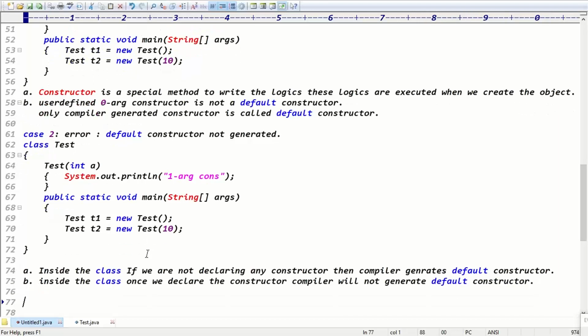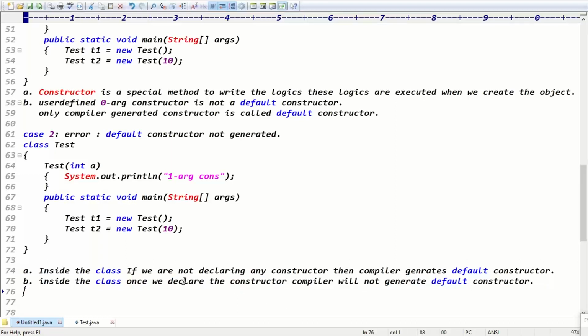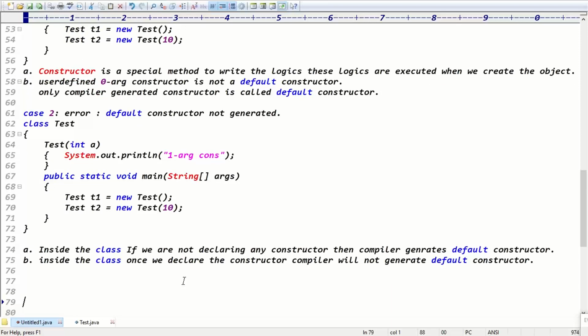Yes, inside the class, if you are not declaring any constructor, then only the compiler generates the default constructor. Once we declare a constructor, the compiler will not generate the default constructor. Either you have to take the responsibility or the compiler has to take the responsibility completely, but not both at a time. Guys, are you clear now? This conclusion is very, very important, guys. Try to focus on this conclusion.